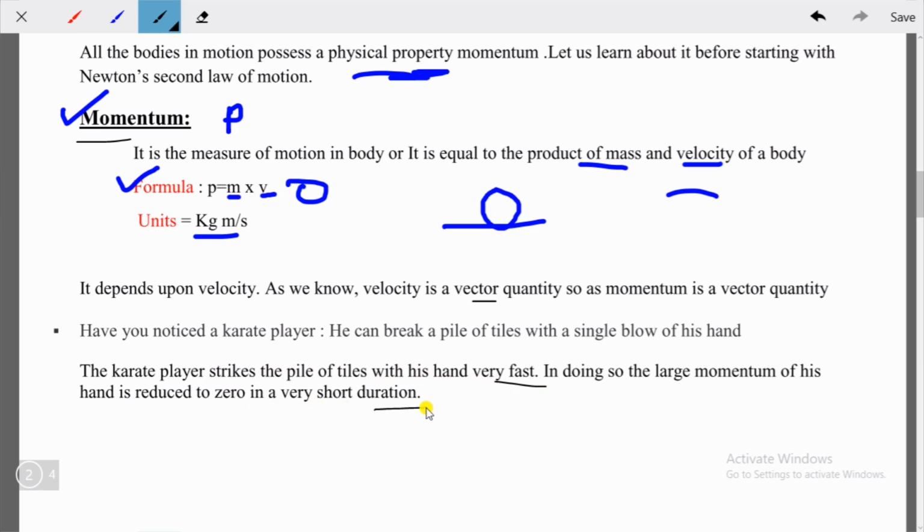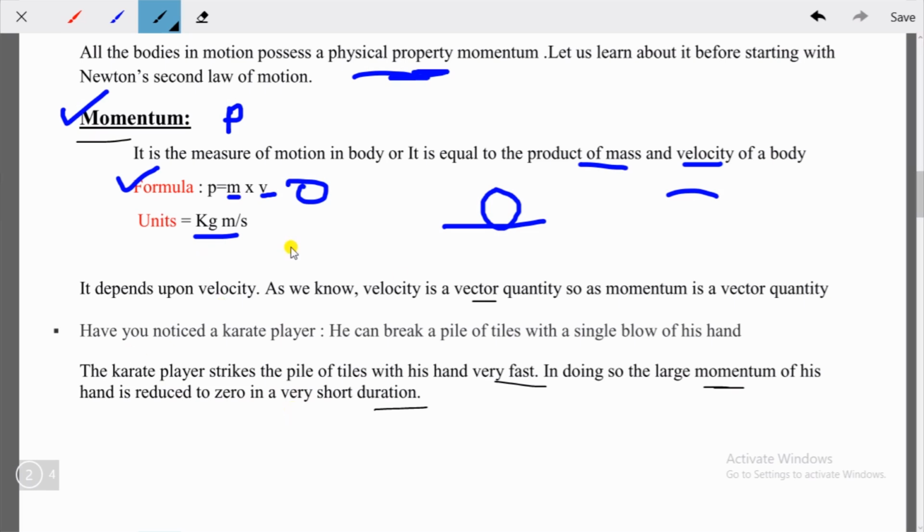Whenever he breaks it, he strikes the pile very speedily so that it can break. Then the large momentum of his hand is reduced to zero in a very short duration, so his hand momentum becomes zero. So this is the explanation of momentum.